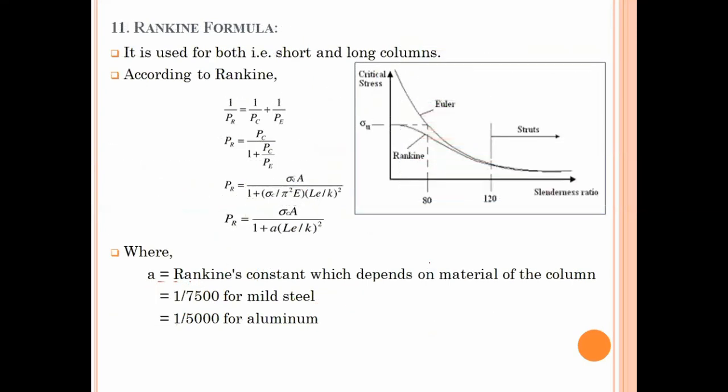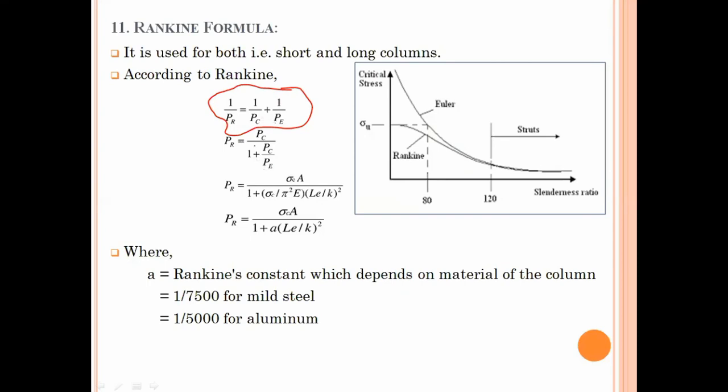Now, after that, one more theory is there, and it is very important because it combines both the previous theories, J.B. Johnson's theory as well as Euler's theory, and that is the Rankine formula. Rankine gave one simple relation: according to Rankine, 1 upon PR, the Rankine critical load, is equal to 1 upon the critical load for J.B. Johnson's formula, summed with 1 upon PE, the critical load for Euler's formula.